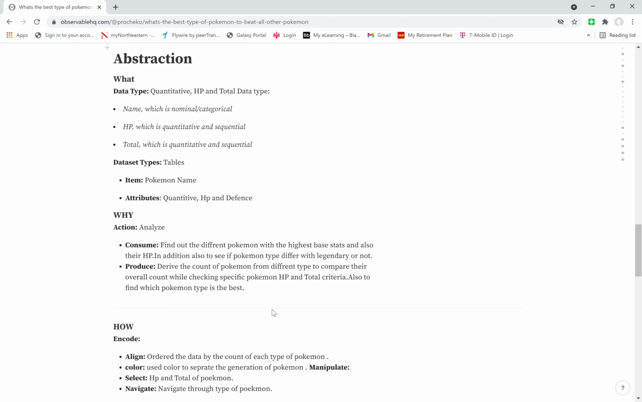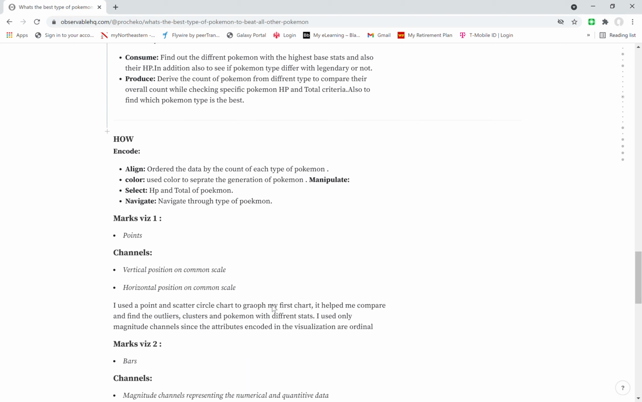Data type is a table. The items are Pokemon names. Attributes are quantitative, HP and defense. Why I've used this is to analyze: consume and produce. I've used it to consume different types of Pokemon with the highest base stats and also their HP, and to produce the count of Pokemon from different types to compare their overall count while checking specific Pokemon HP and total criteria. How I've done it is encode, align, color, select, and navigate.